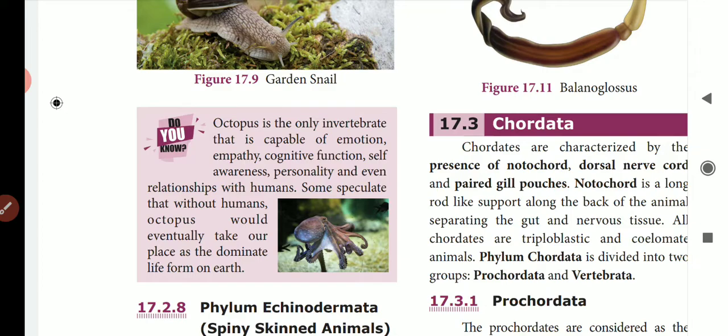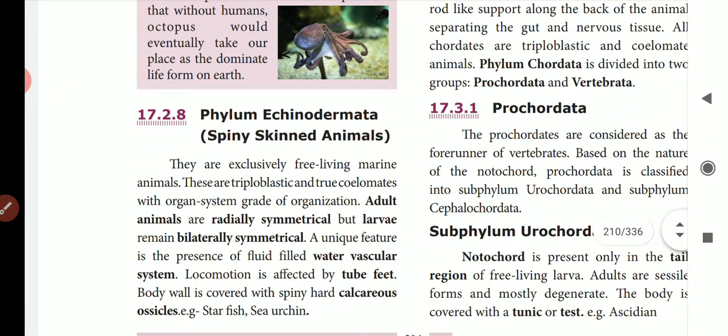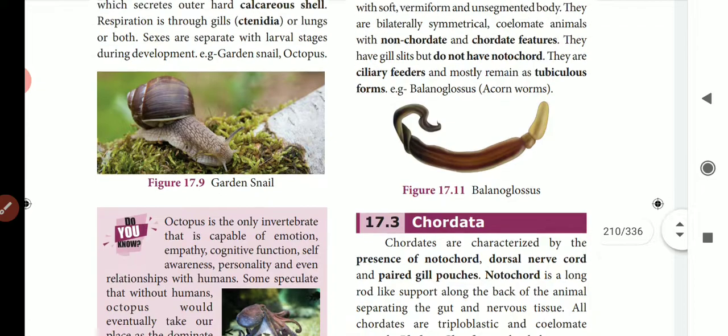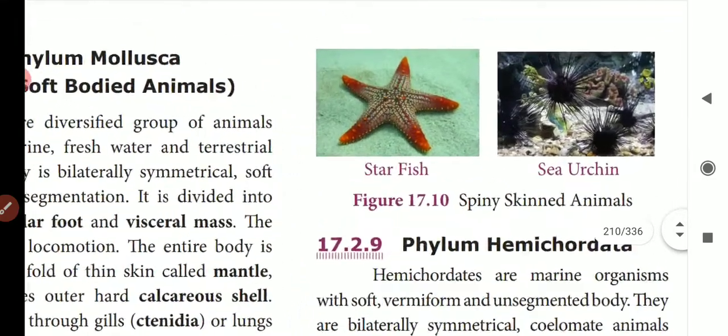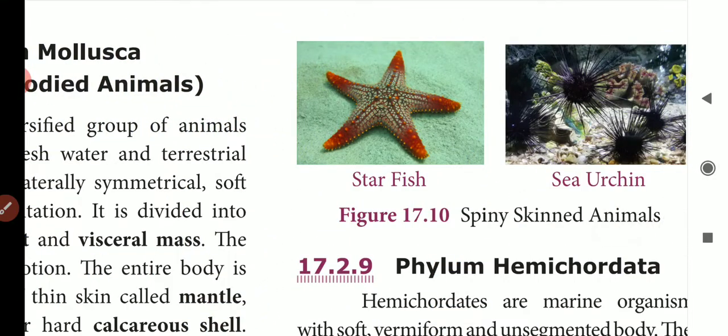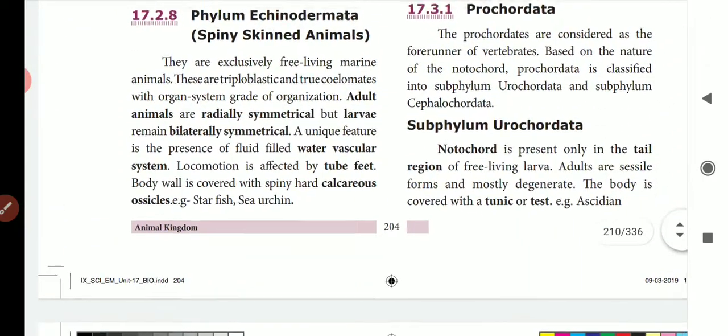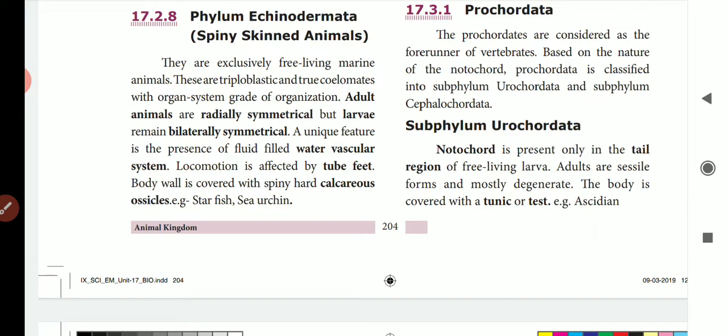Then phylum Echinodermata. Echinodermata are spiny-skinned animals. Spiny-skinned means they have sharp points like needles. Look at this picture, the starfish. We can find sharp edges, right? That is what we call spiny-skinned animals. They are marine animals.